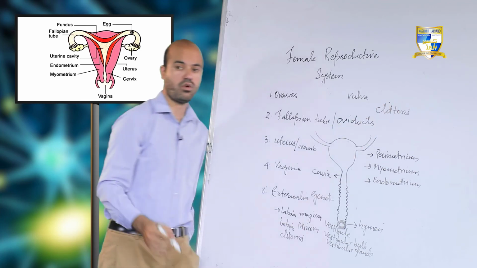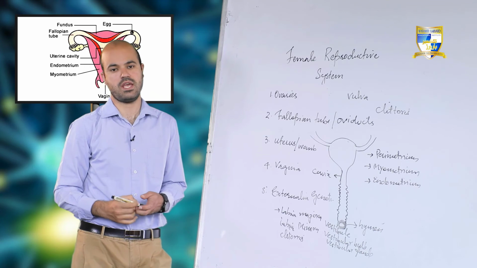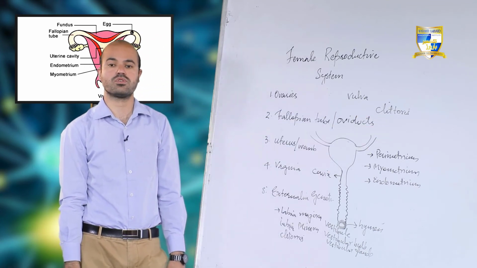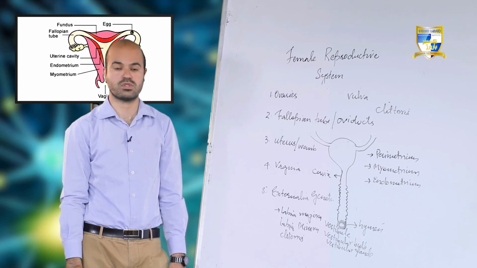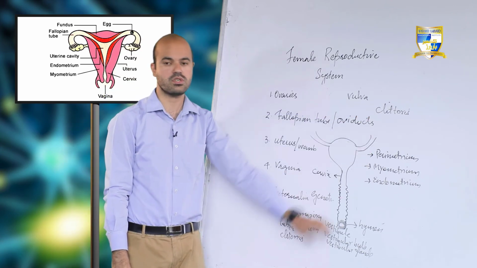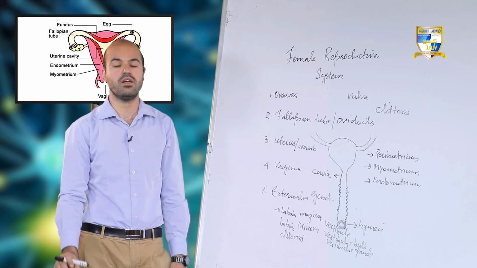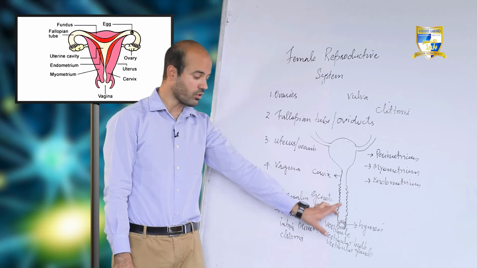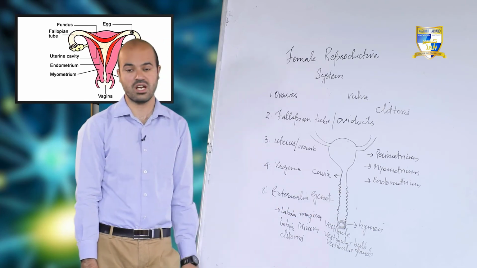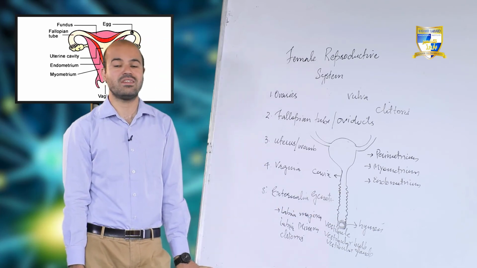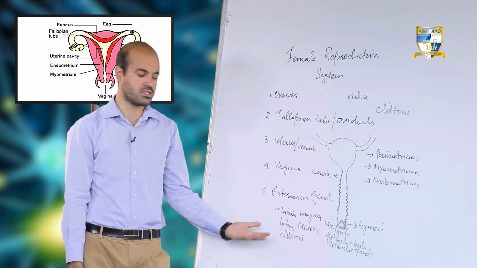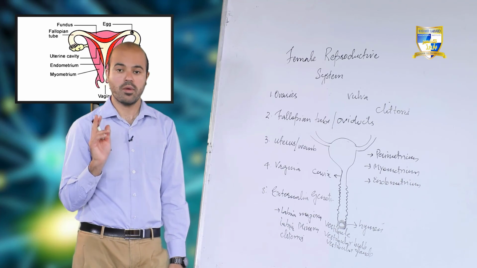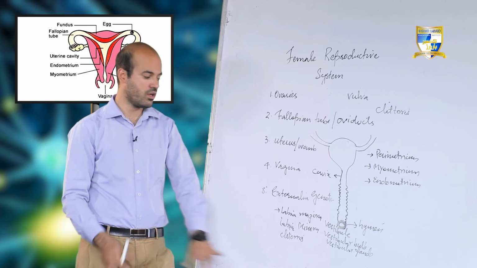This organ is homologous to the male penis, as it's also an erectile organ. It shows erection during the process of mating, during intercourse, but its size is very reduced as compared to the human male penis. Then vestibule is the actual tubular region of the vagina. You will see where actually there is the insertion of the human male penis. Then vestibular bulb is two muscular masses flanking the vestibule.